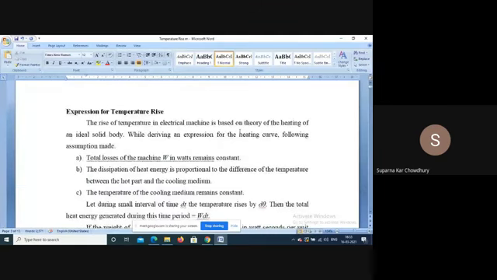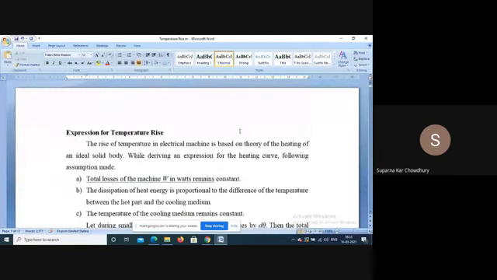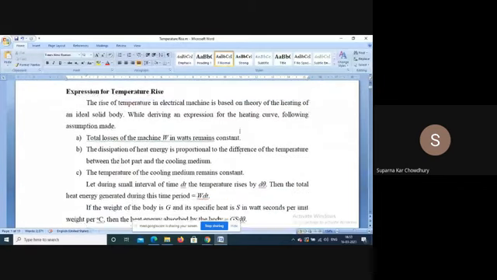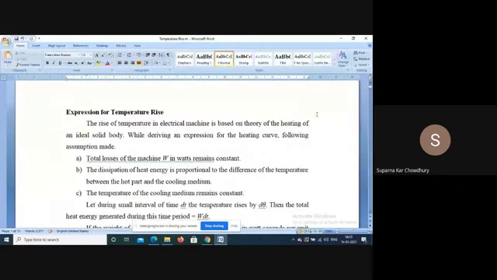So last class we have discussed the duty cycle. Now, duty cycle is important because of the temperature rise. The approximate temperature rise expression can be derived.